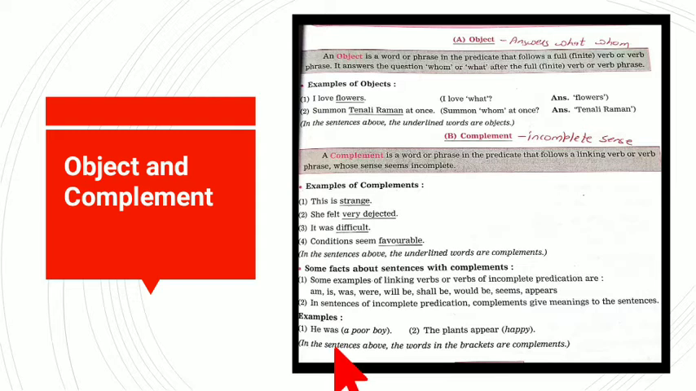Now look at the example. He was a poor boy. The plants appear, we don't know how the plants appear, happy. Now in the sentences above, the words in brackets are complements. That means when we write those words in the sentence, only then does the sentence get complete sense. Otherwise it doesn't. So they are known as complements.